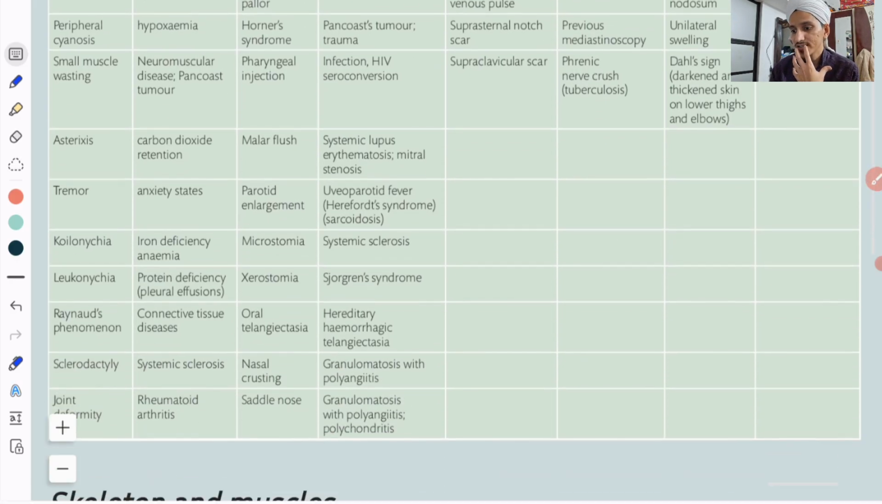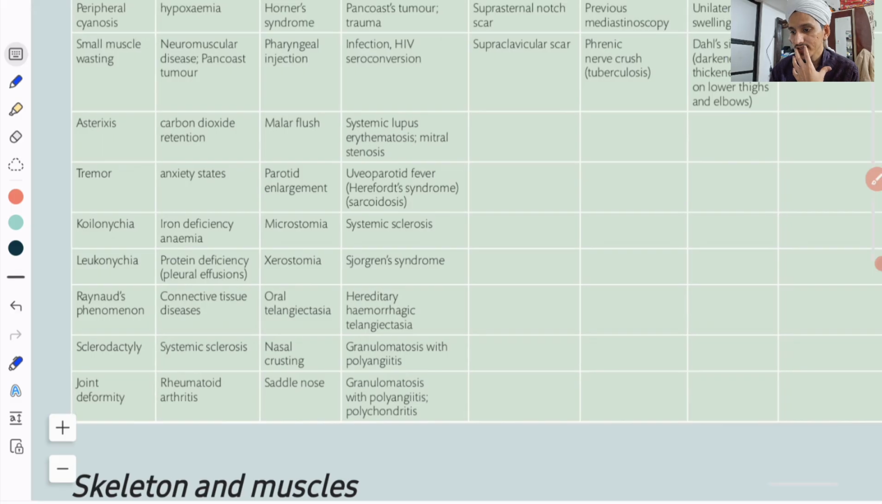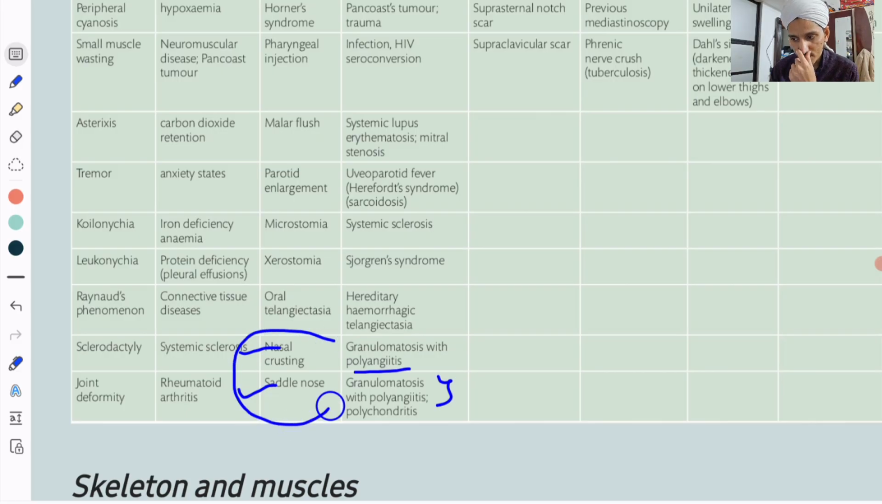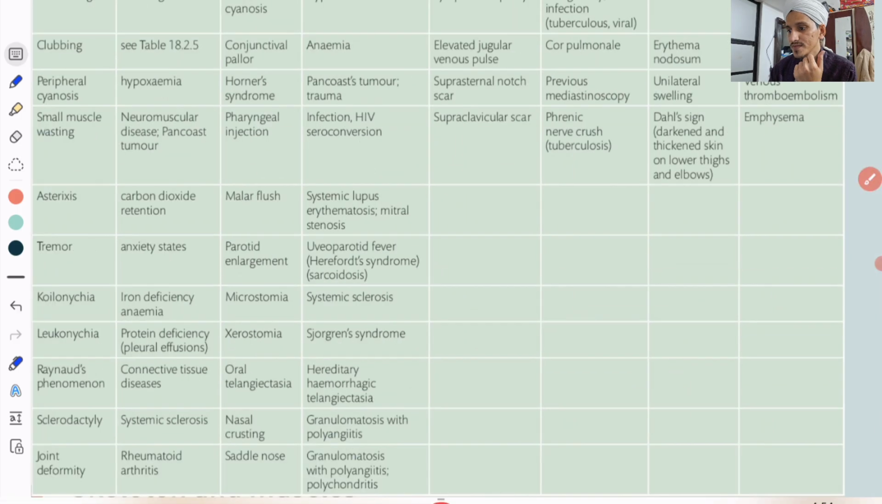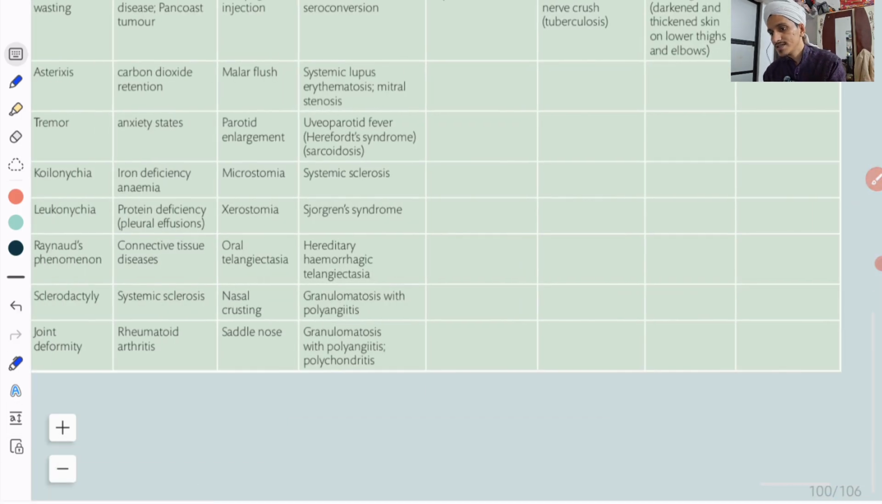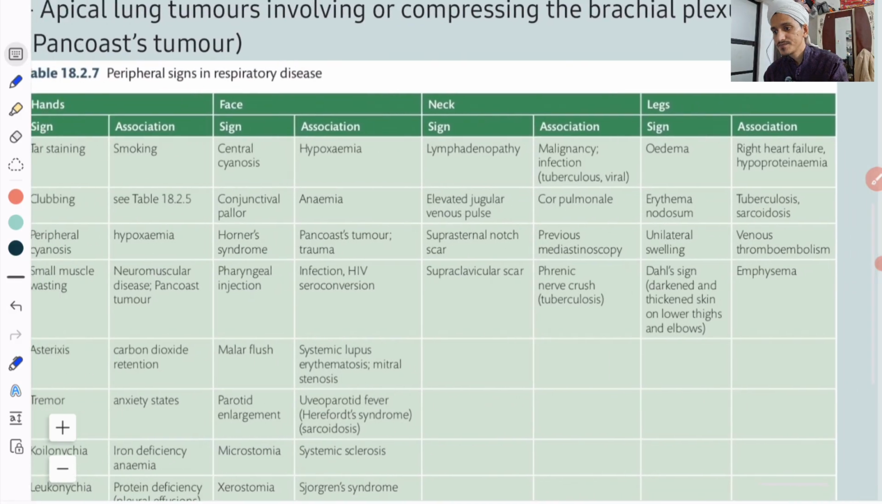This is very important. Nasal crusting can indicate granulomatosis with polyangiitis, a type of vasculitis which involves the lungs. So they will have nasal crusting in this patient. Saddle nose deformity you can see in leprosy patients, and also in granulomatosis with polyangiitis. So two things you can see in granulomatosis with polyangiitis: nasal crusting and saddle nose. So these are the signs which you can see in the face.